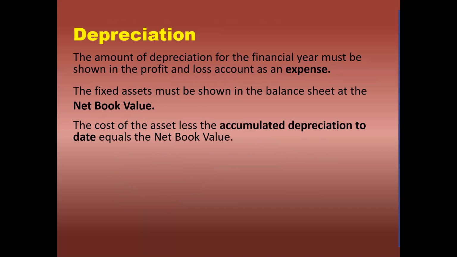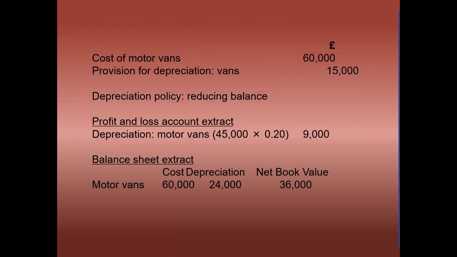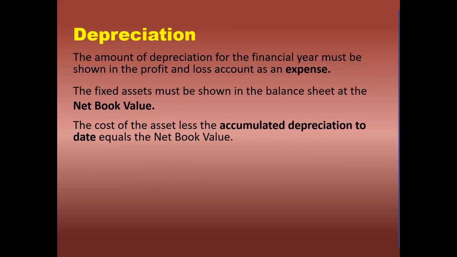So, what is depreciation? The amount of depreciation for the financial year must be shown in the profit and loss account as an expense. The fixed assets must be shown in the balance sheet at the net book value. The cost of the asset less the accumulated depreciation to date equals the net book value. See, depreciation, as we are telling, the reduced value of an asset is known as depreciation.